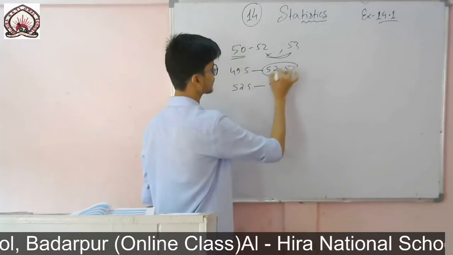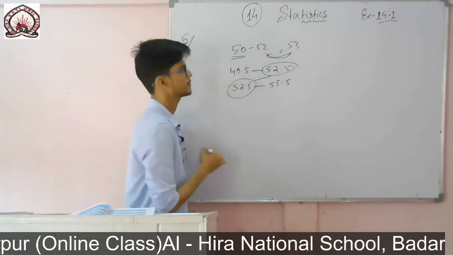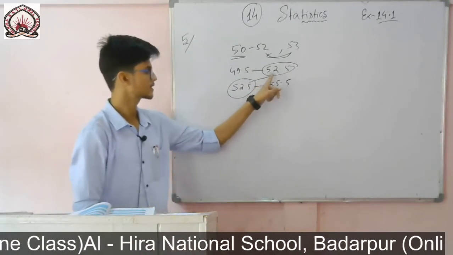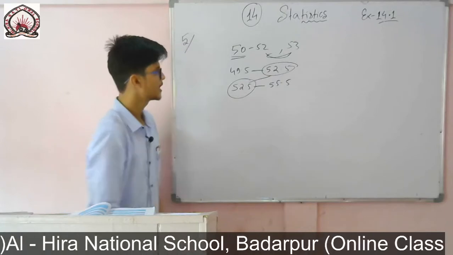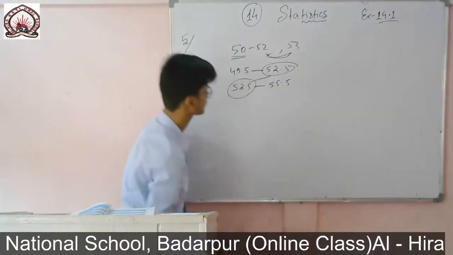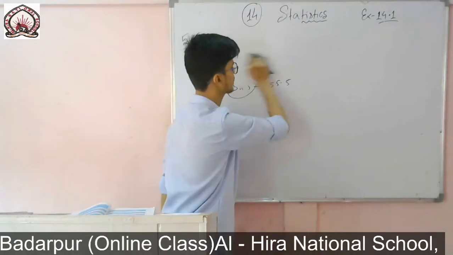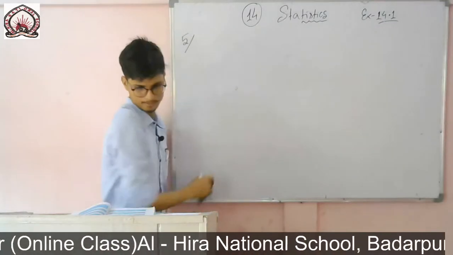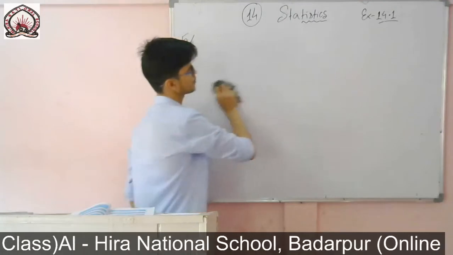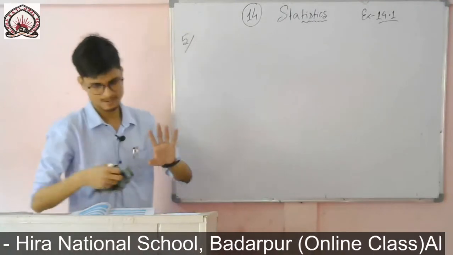Now the data became continuous. The upper limit of the first one is the lower limit of the next one. So first of all I will make this data continuous, then I will calculate. On the same table we will make everything.